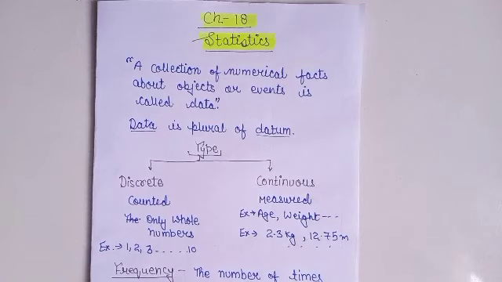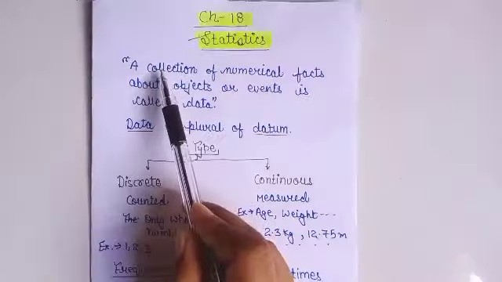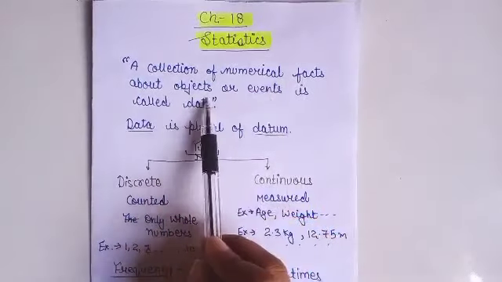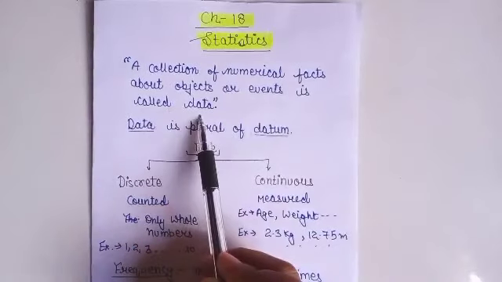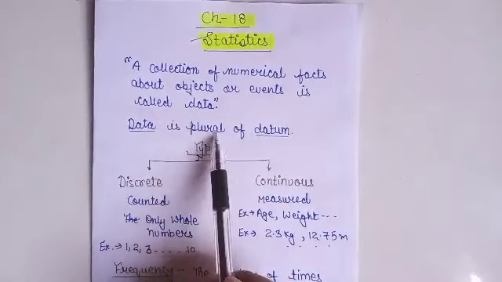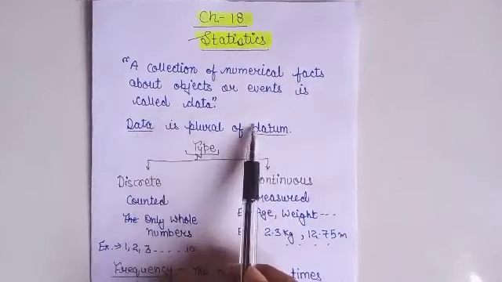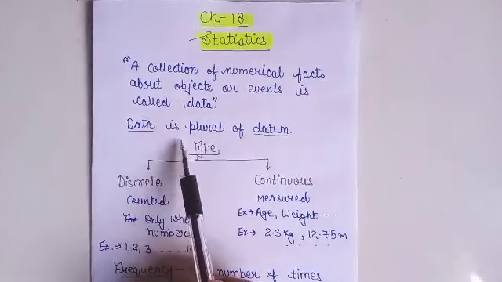For example, if I collect the marks of your class, some students have 2 marks, some students have 5 marks, some students have 10 marks. So the data which I have collected is the raw data. A collection of numerical facts about objects or events is called data. Data is the plural of datum. Datum is singular and data is the plural of datum.